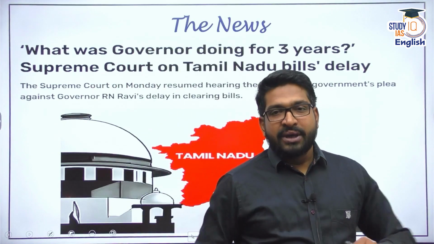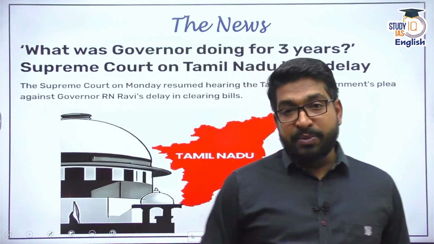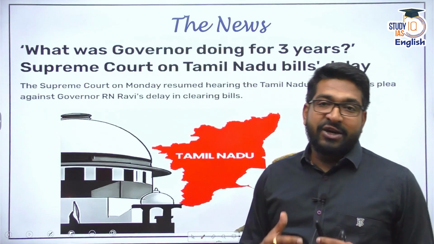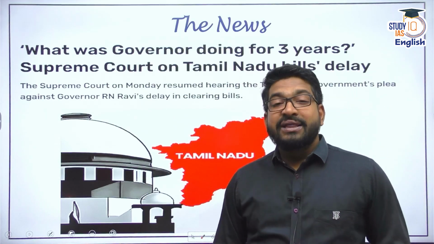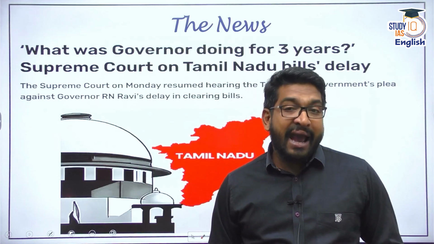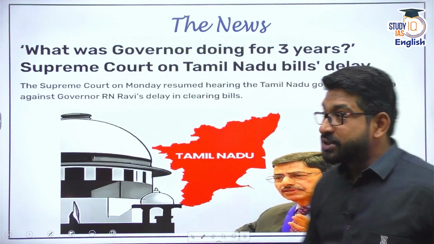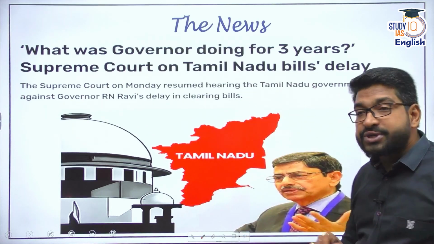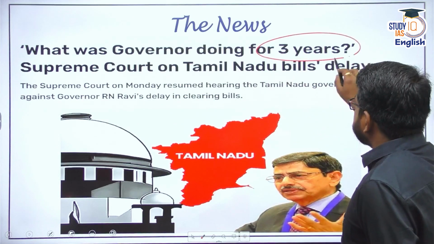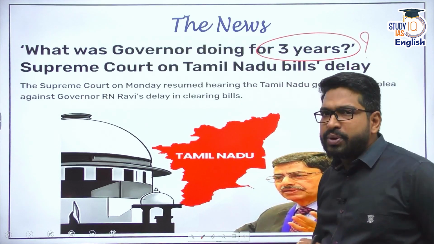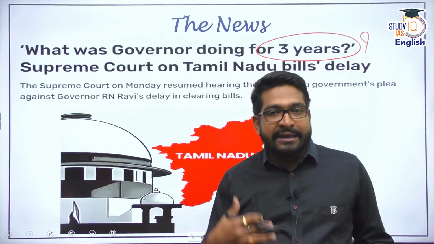Now let's come back to the news. As I told you, there is a case which is pending in the Supreme Court. The case has been filed by the state of Tamil Nadu, in which they have asked questions regarding the actions of the governor R.N. Ravi, over which the Supreme Court has asked, what was the governor doing for the past 3 years? There were numerous bills which were passed by the state legislative assembly where the governor did not take any action. Now let me give you some insight into what exactly happened.